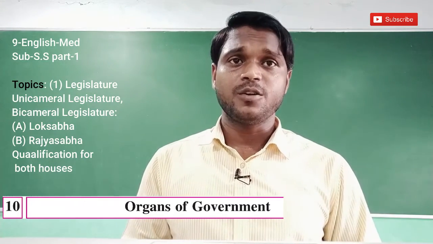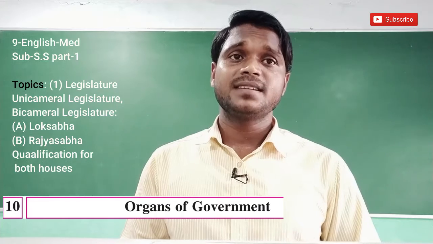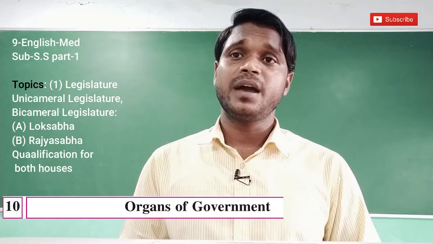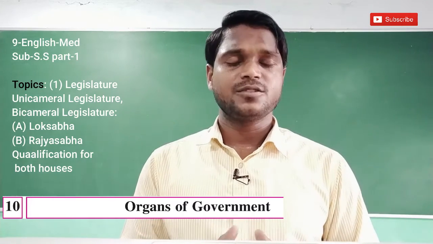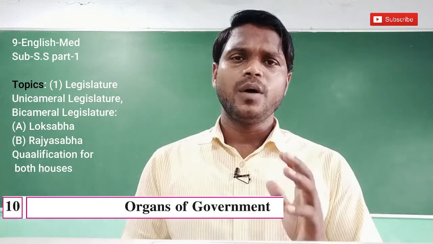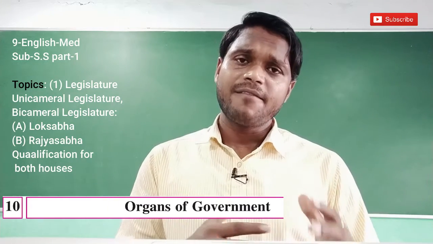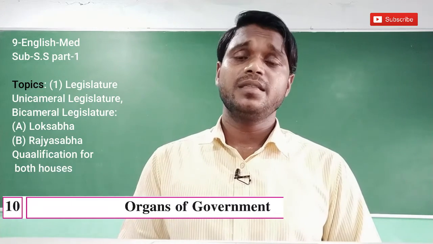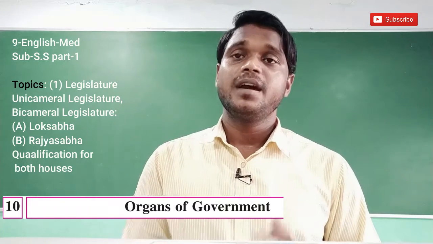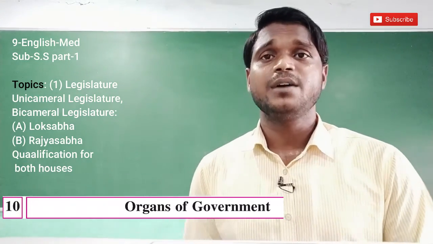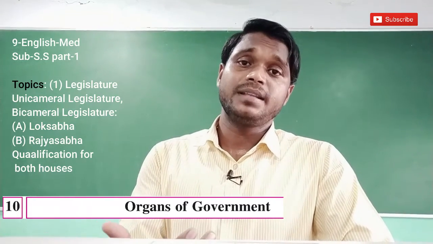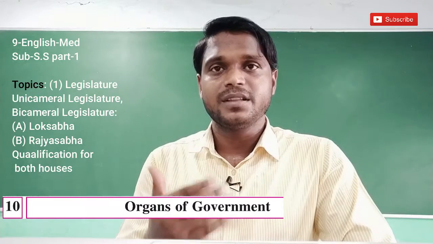Now the state of Gujarat has a representation of 11 seats in the Rajya Sabha. The Rajya Sabha is a permanent house of the parliament, and therefore it cannot be dissolved, but one third of the members retire every 2 years. So the tenure of the Rajya Sabha is more than Lok Sabha. Lok Sabha is for 5 years, Rajya Sabha is for 6 years.